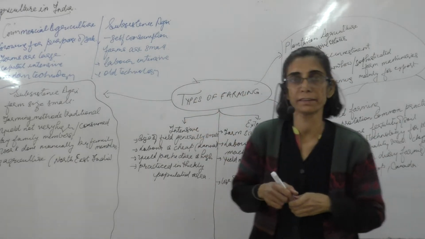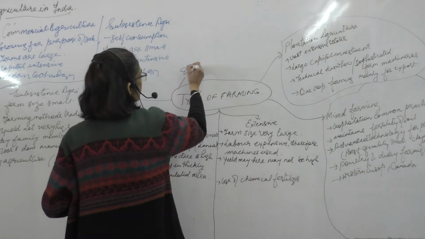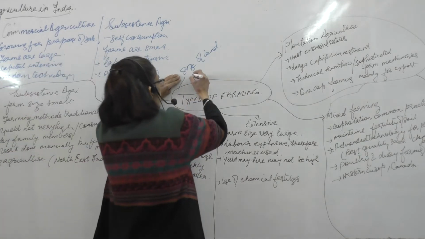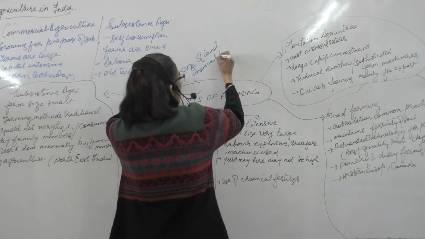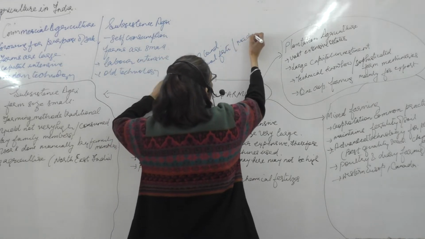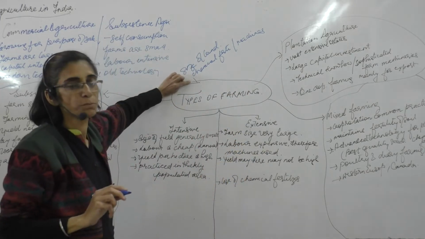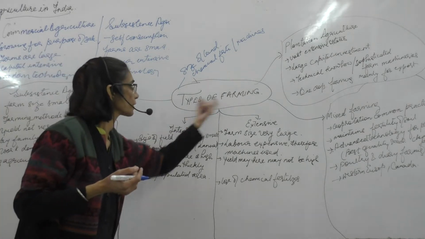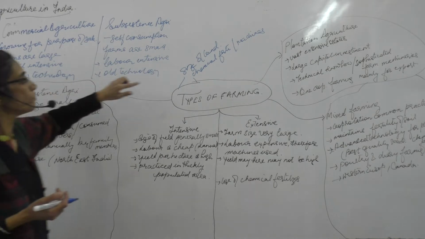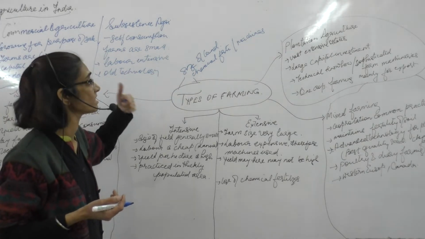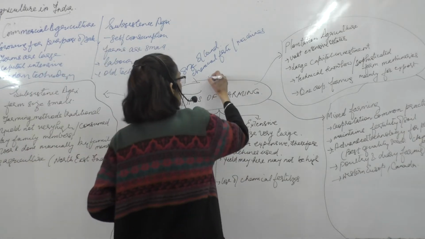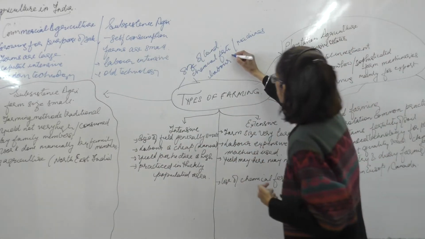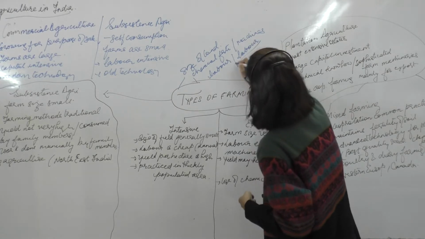What we are considering is the size of the land, how big the land is, whether technology is used or not, whether the farmer uses chemical fertilizers, whether the farmer uses machines, etc. So we are going to look into these aspects and describe the various types of agriculture, based upon the size of the farm, chemical fertilizers, machines, whether labor is available in the area or whether the farmer depends upon his family members for the labor, what kind of